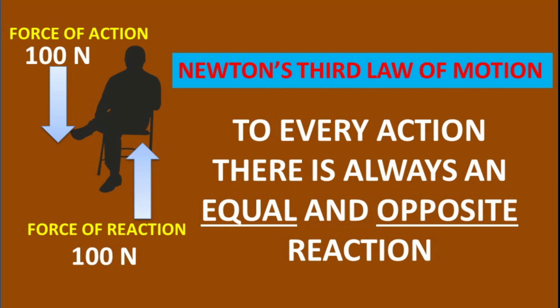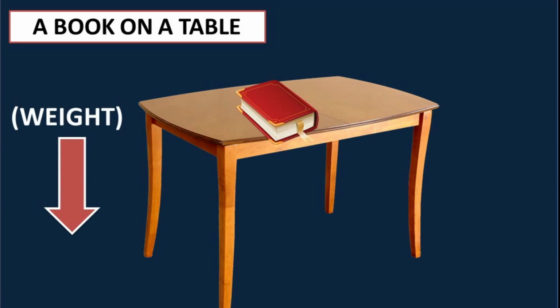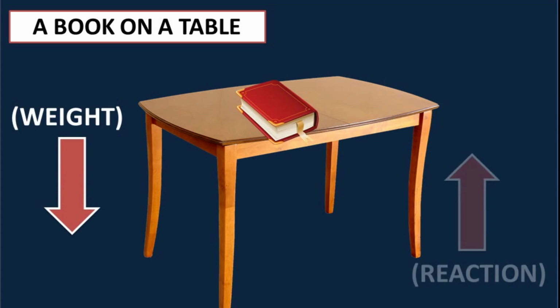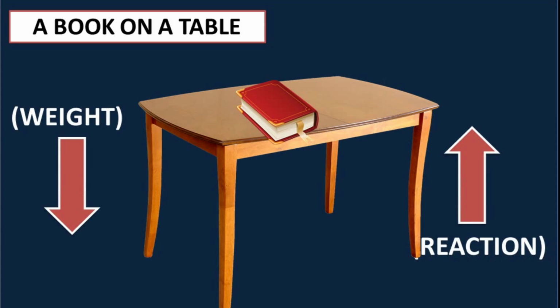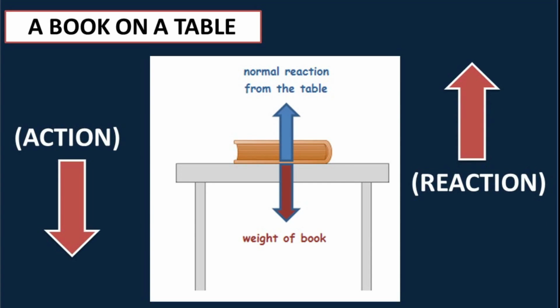Let us consider some more examples. Number one, a book on a table. What are the two objects here? Number one, a book, and number two, a table. The book exerts its weight as a force on the table, and the table reacts with a force. So here, action by the book and reaction by the table. Since this action and reaction are equal and opposite, the table balances the force exerted by the book.